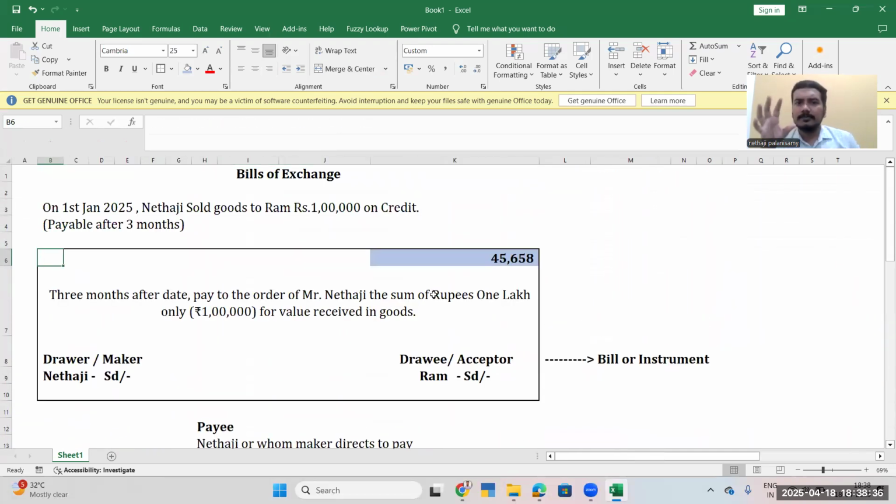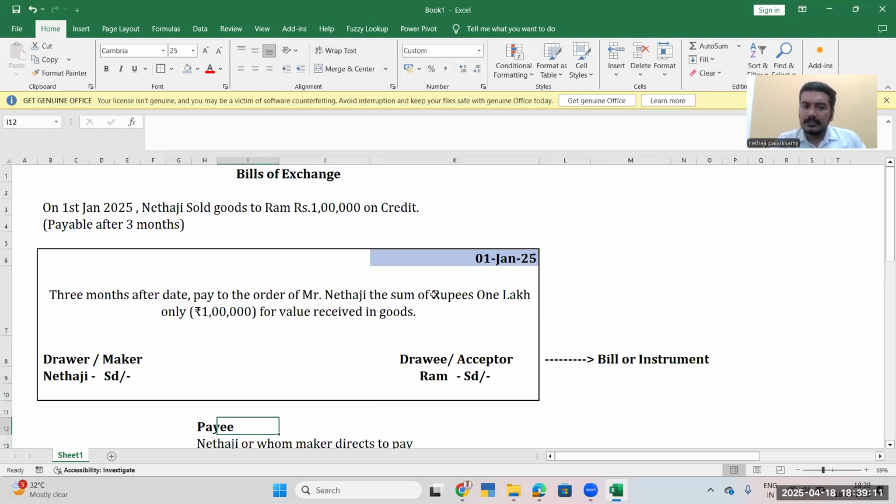So recollecting everything. Once the goods are sold to Mr. Ram on 1st January, he said he cannot pay back today itself. So we are asking him to sign it on a paper. The paper is called a bill or instrument. In that, it has to be very specific about the date and how many months he will be able to pay. It should be unconditional. Whom it should be paid to, how much the value. It should be very certain. It should be signed by the drawer or maker. In our case, drawer or maker will be ourselves, and the acceptor has to accept it.